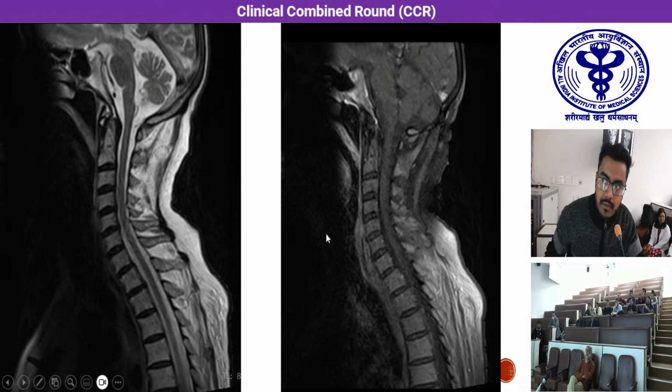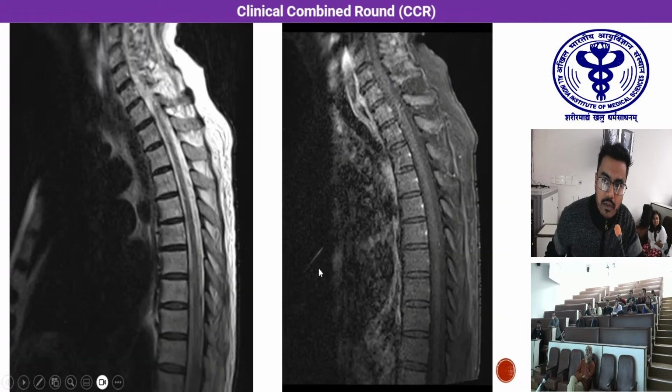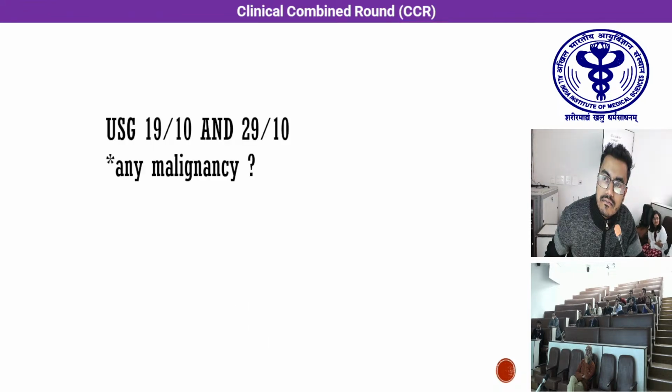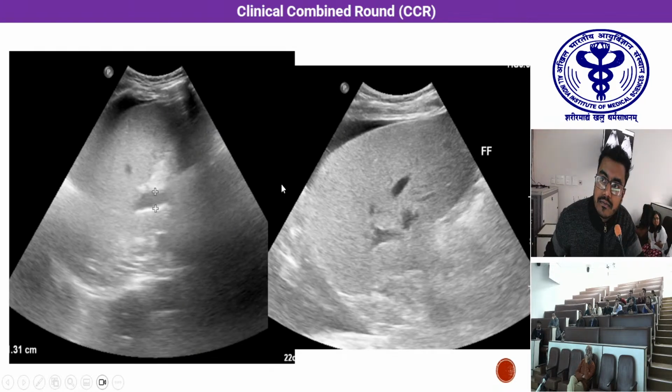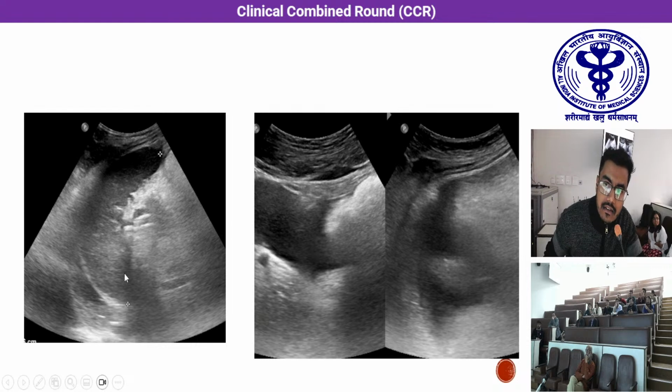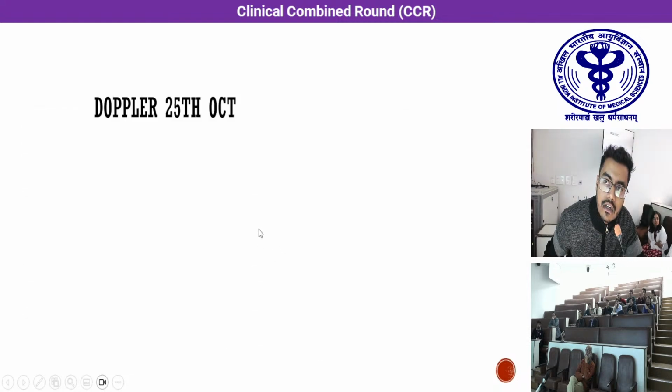Along with the MRI, spine screening was performed to rule out any nerve compression or neuropathy symptoms. It was also grossly normal. There was no nerve compression or any cord lesions. In the ultrasound abdomen, however, we found a nodular outline and nodular texture of the liver with mild ascites, confirming that he had early developing chronic liver disease. There was mild ascites and a borderline enlarged spleen, confirming portal hypertension.